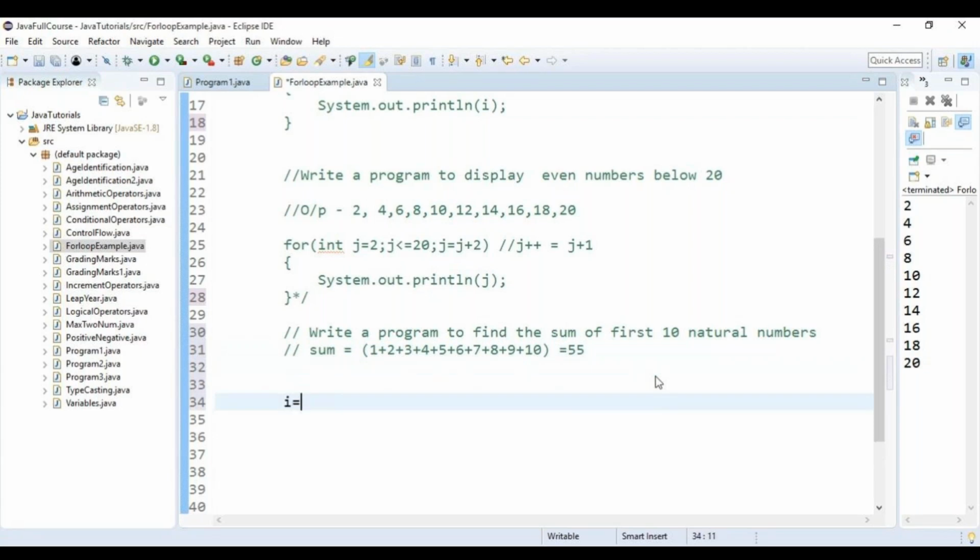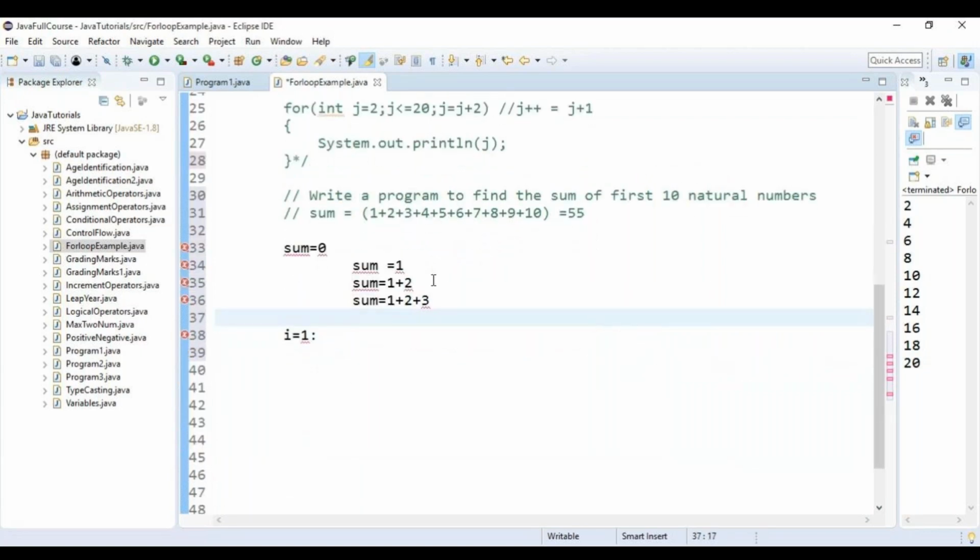Okay, let initially I is equal to 1. In the second step, what should happen? Let us declare one variable called sum. Sum is equal to 0 initially. Then sum is equal to I, or 1. Second time sum should be equal to 1 plus 2. Third time sum should be equal to 1 plus 2 plus 3. It should keep on repeating. 1 plus 2 is 3, and 3 plus 3 will be 6.